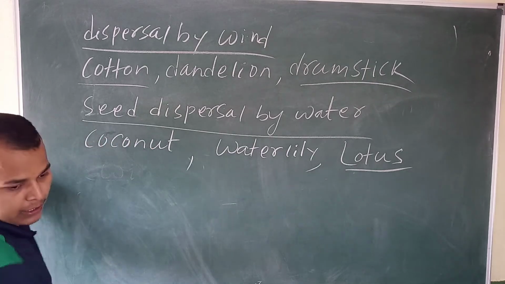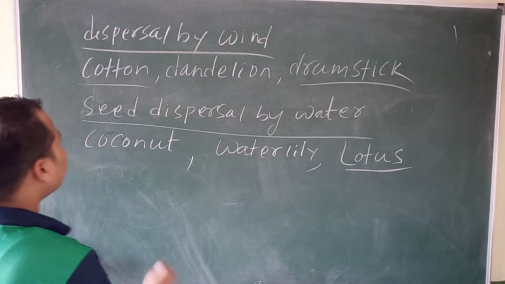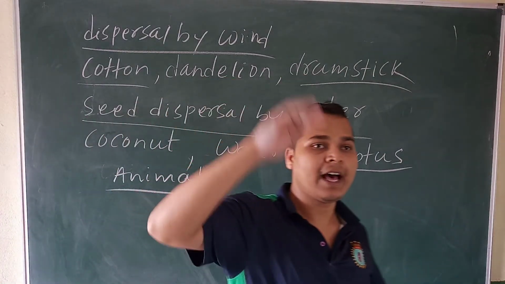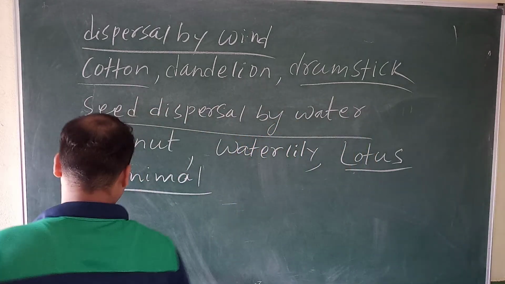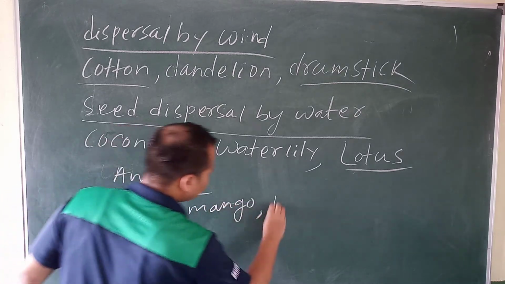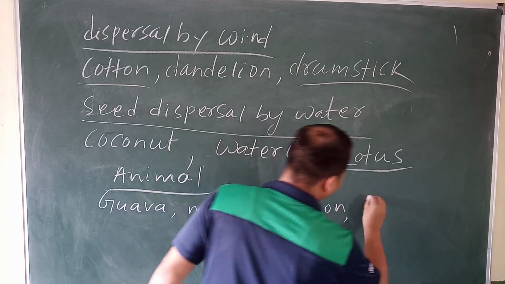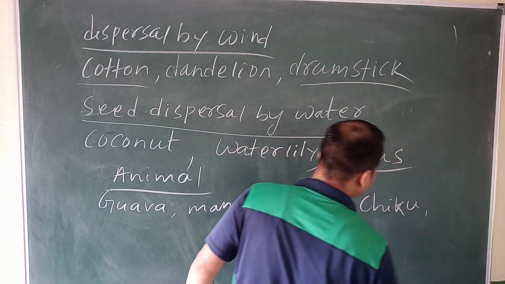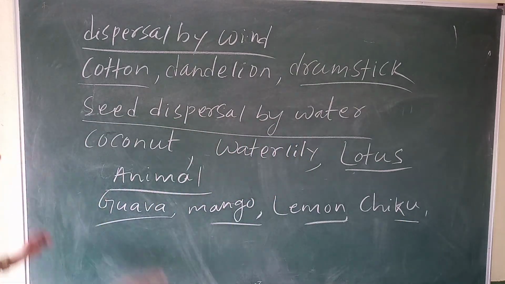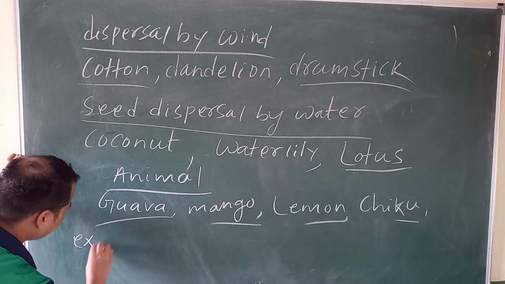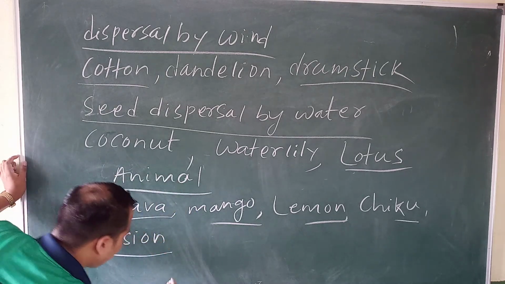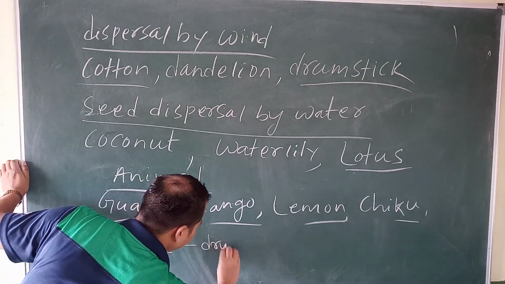Wind is over. Then come to animal. Tell me which seeds are dispersed by the animal. First one is the guava, yes or no? Guava, mango, then lemon, and the chiku plant. These seeds are moved by the animal. And seed dispersal by explosion. Tell me the seed name which is moved by explosion. It is the drumstick. Yes or no? Drumstick means nugikai.